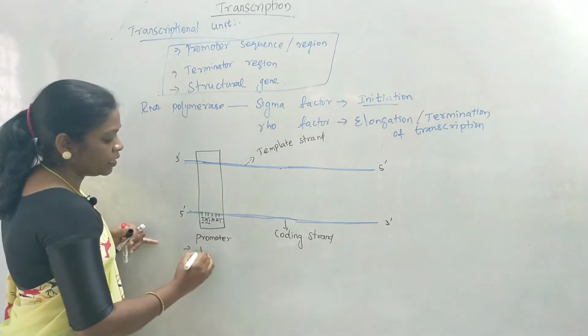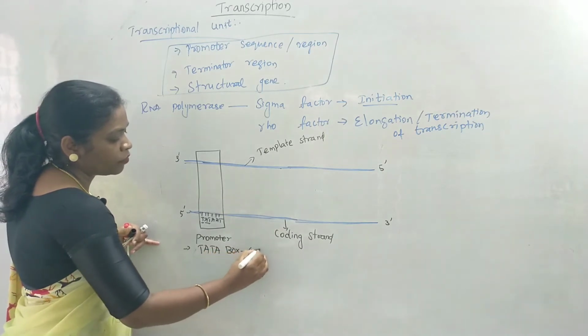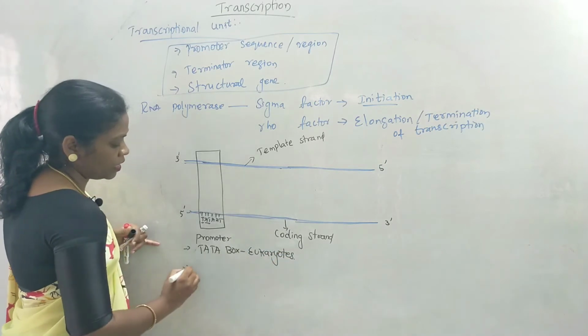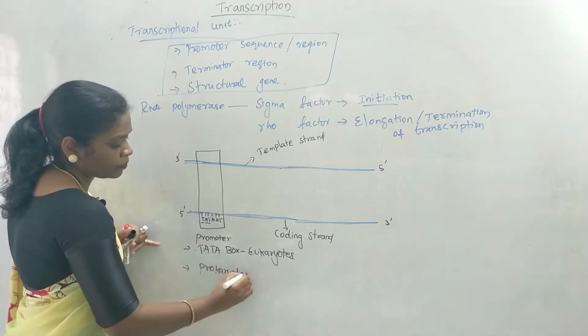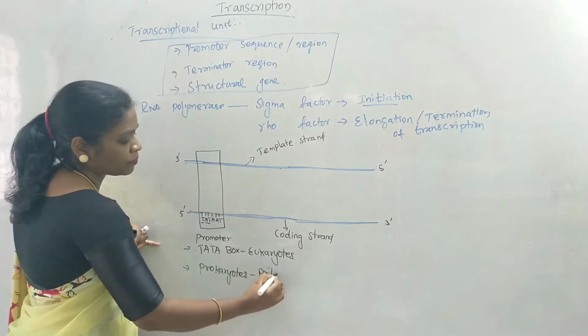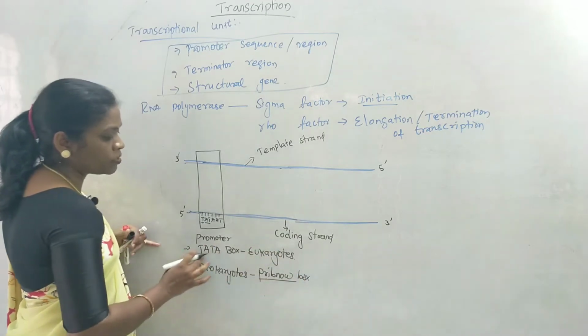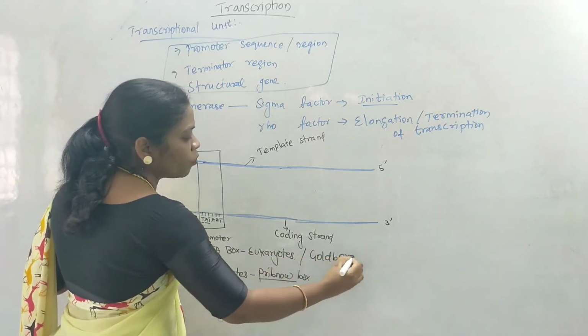That is why the region is known as TATA box, in case of eukaryotes. In case of prokaryotes, it is named as Pribnow box, named after the discoverer. In eukaryotes, the TATA box is also known as Goldberg-Hogness box.